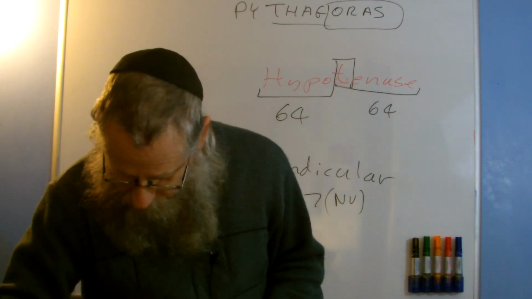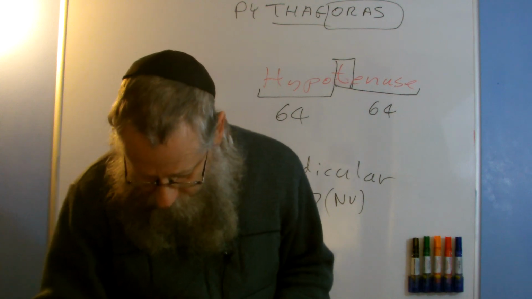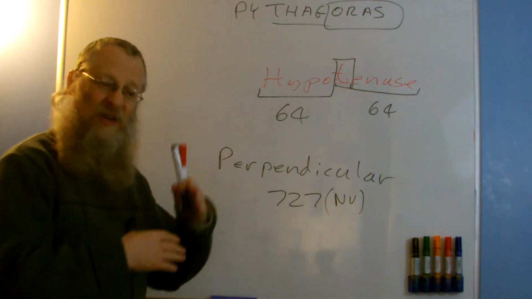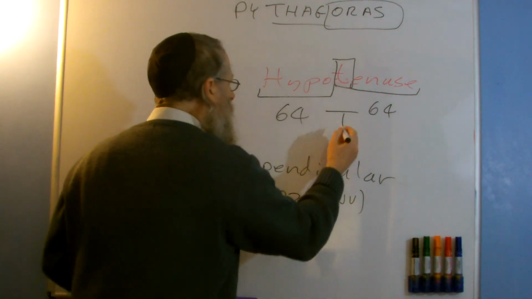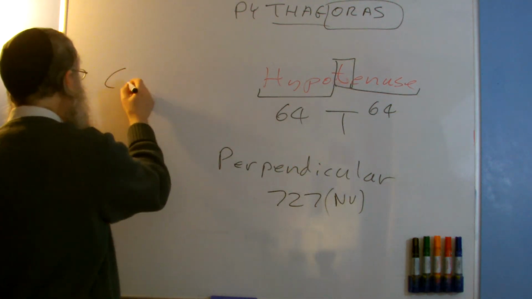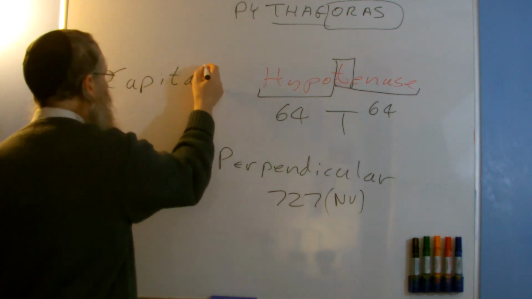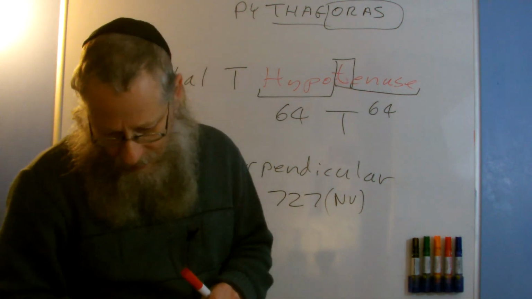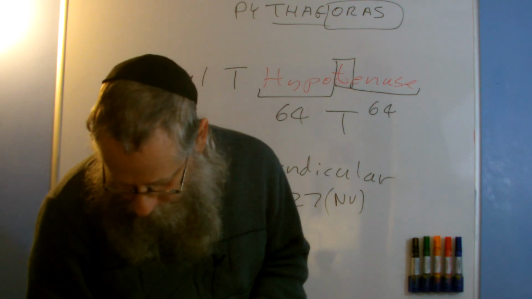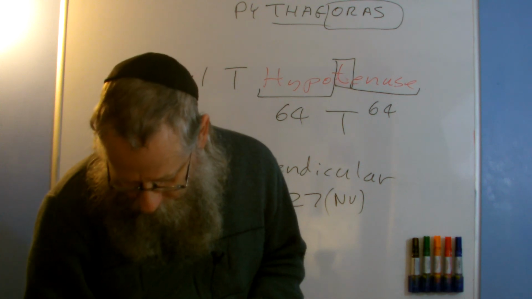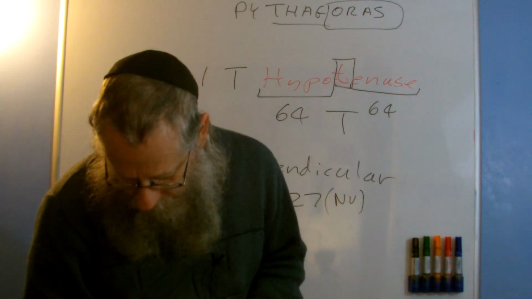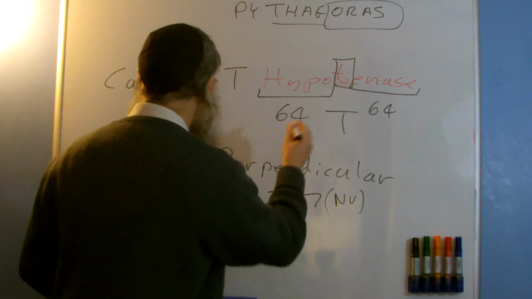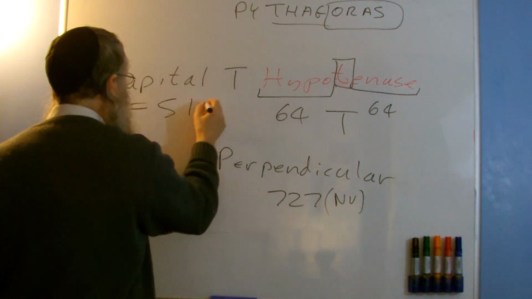We're going to take the word capital T. We can't use a normal T because that doesn't really give us the form of a right angle. It's the capital T. So we take the word capital T, and it has a normal value of 514.